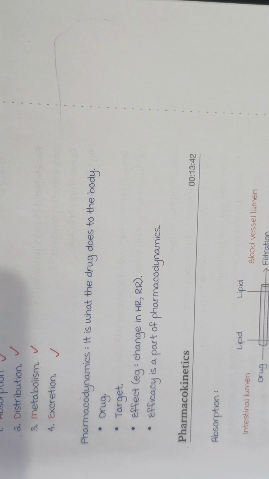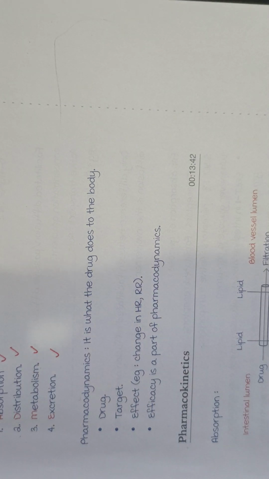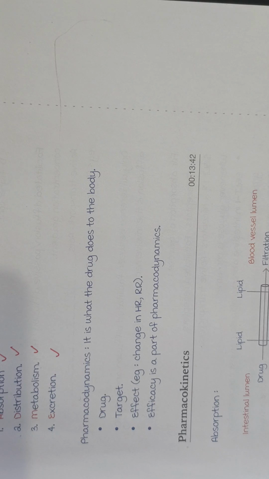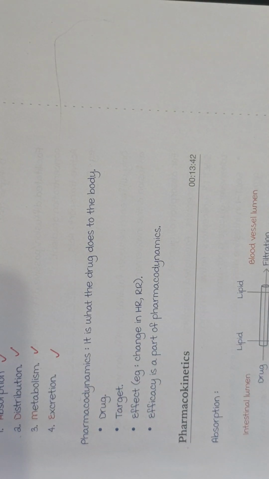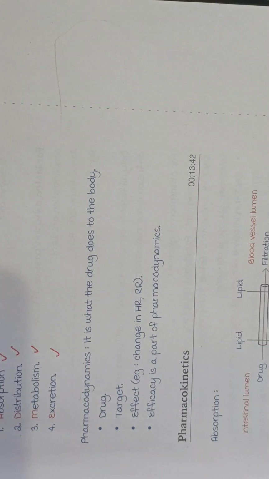And they have already written here something as pharmacodynamics. It is what the drug does to the body. That means the moment you take the drug inside, it goes, and once it reaches the target, it shows the effect. Either a change in the heart rate or respiratory rate, and efficacy is part of pharmacodynamics. We'll be discussing what efficacy is and all that in the further sessions, but for now we need to understand these are the four basics.